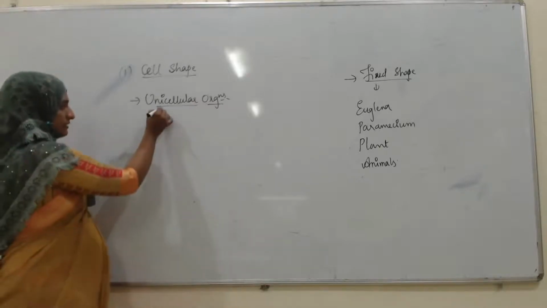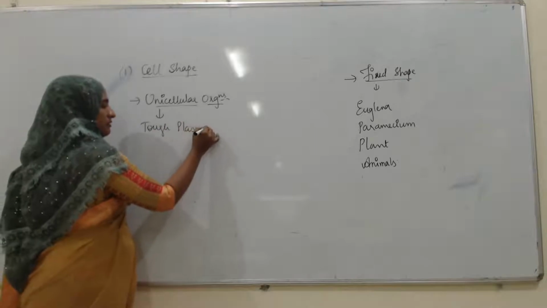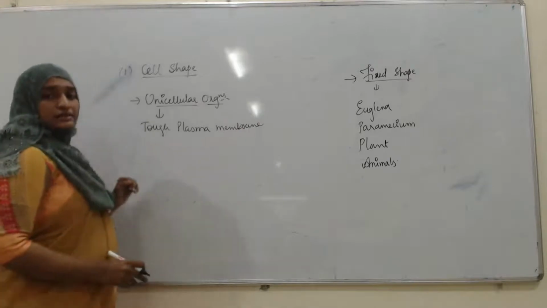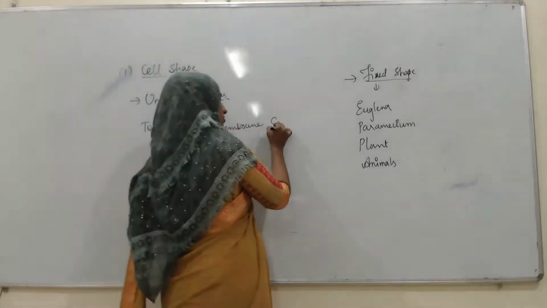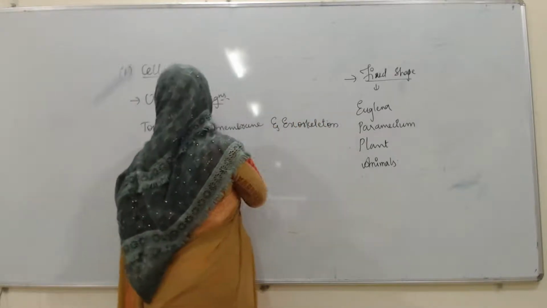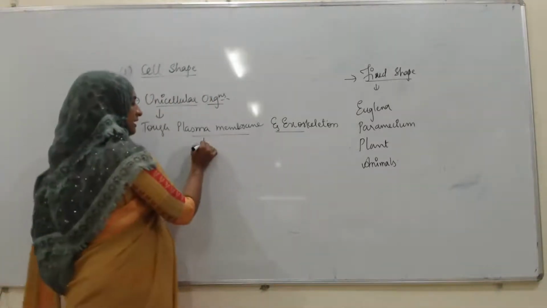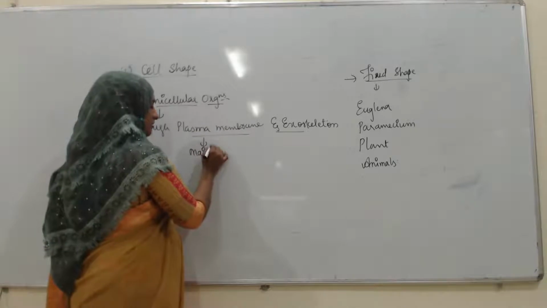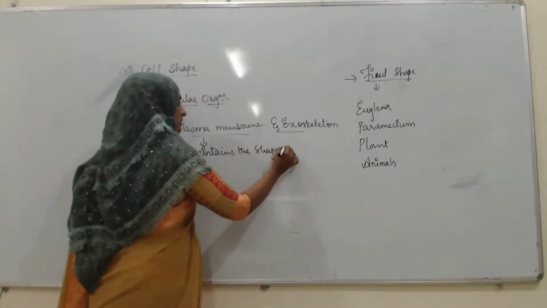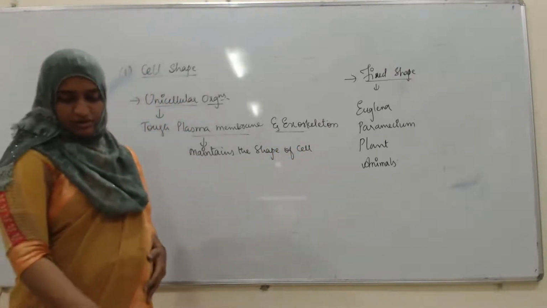It is the plasma membrane and exoskeleton. The plasma membrane and exoskeleton maintain the shape of the cell.